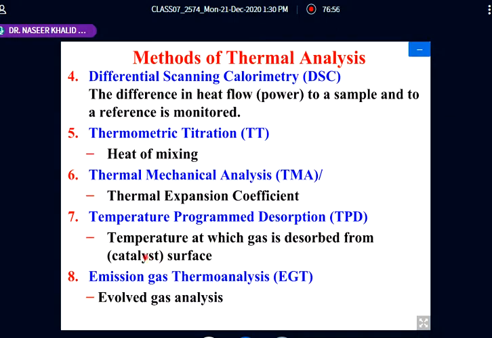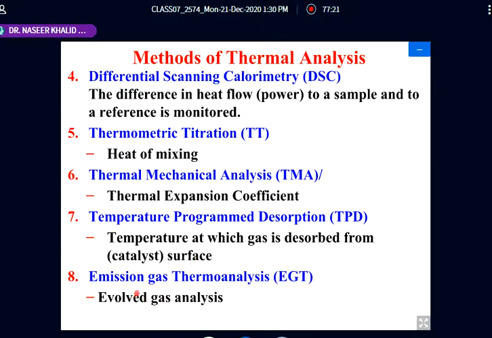If a catalyst has some gases adsorbed on it, they can be desorbed with the temperature programmed desorption technique. As we increase the temperature, desorption takes place, and we can measure the quantity of the gas which is desorbed from the surface of a catalyst.